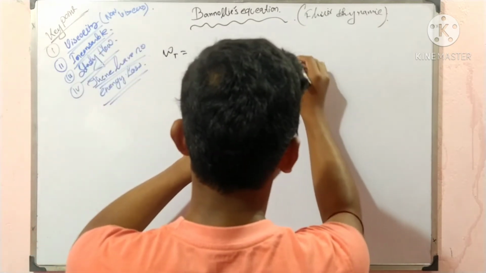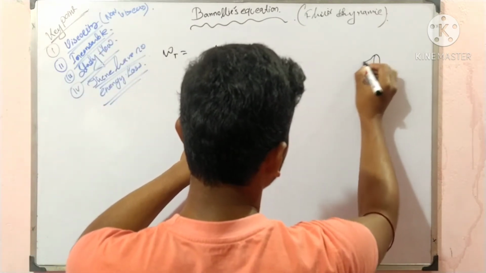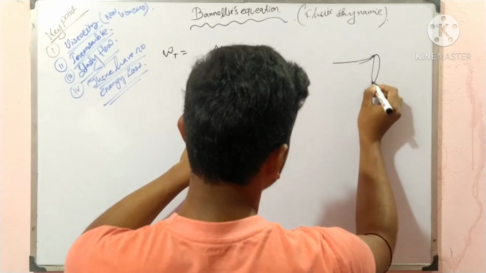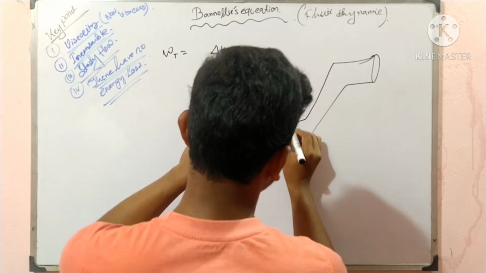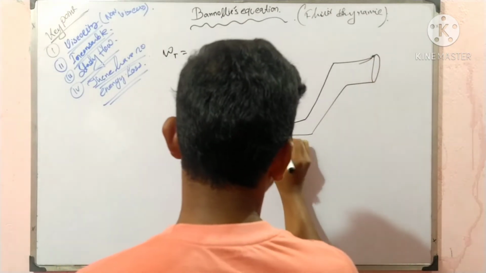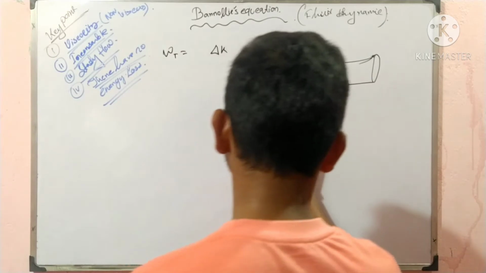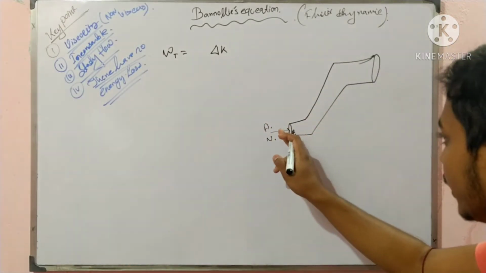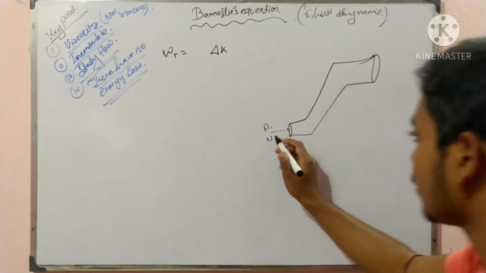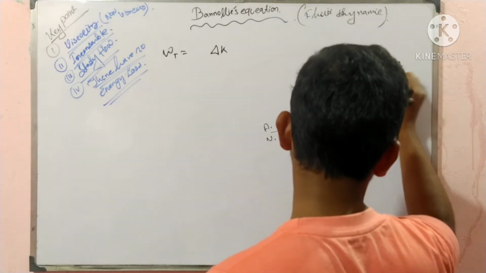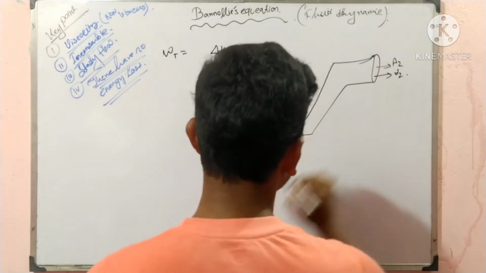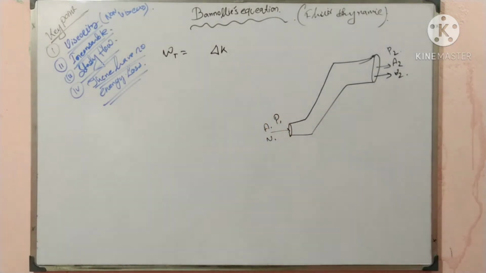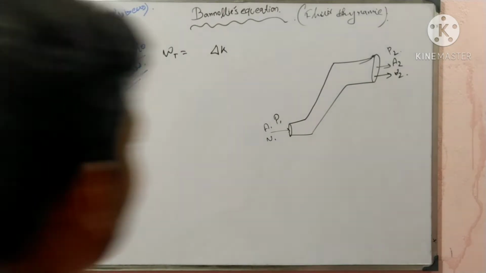Now I will draw the picture. The area here is A1. The velocity of the liquid flowing in the pipe from this end is V1. This area is A2. This is V2. Okay? And here the pressure will be P1. Here the pressure will be P2.